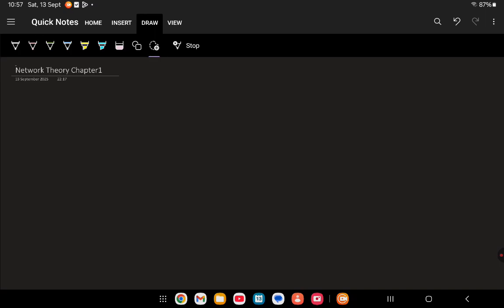In network theory, dear friends, we have to first discuss basic terms. Why are we going to study this subject? What is the application of this subject? As well as what is the meaning of terms like network, circuits, loop, mesh. These things first I will discuss, then I will start our main topic.